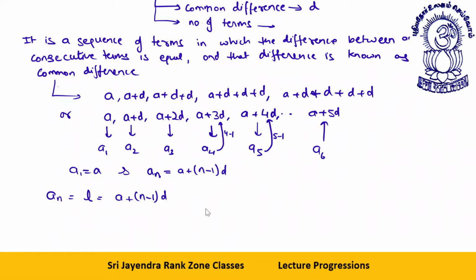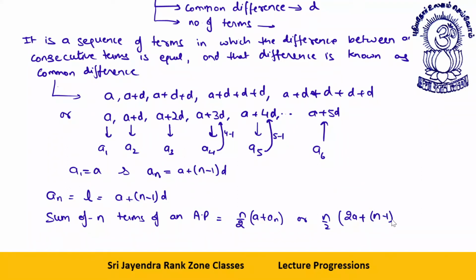And if there are n terms, then the sum of n terms of an AP is equal to n by 2 into a plus the last term, or n by 2 into 2a plus n minus 1 into d. I will tell you how this comes. This is a very beautiful logic.